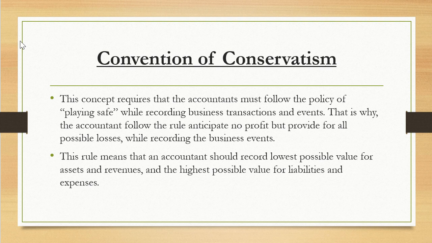Convention of conservatism. The concept requires that the accountant must follow the policy of playing safe while recording business transactions and events. That is why the accountant follows the rule: anticipate no profit but provide for all possible losses while recording business events. This rule means that an accountant should record the lowest possible values for all assets and revenues and the highest possible values for liabilities and expenses.